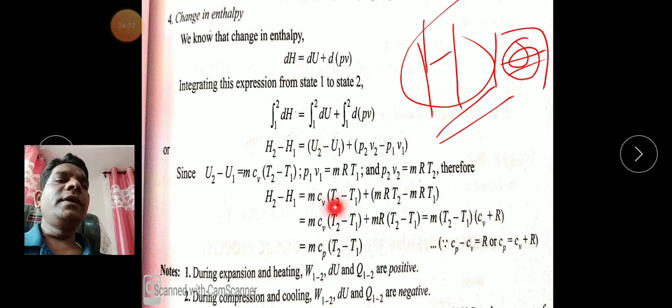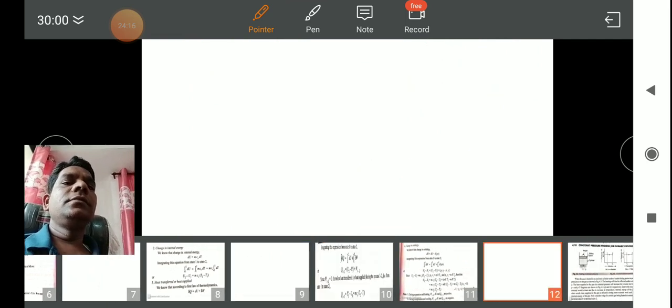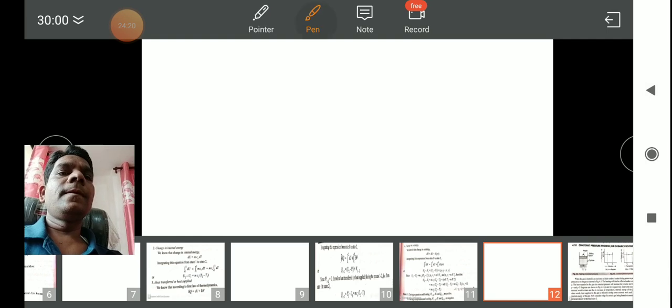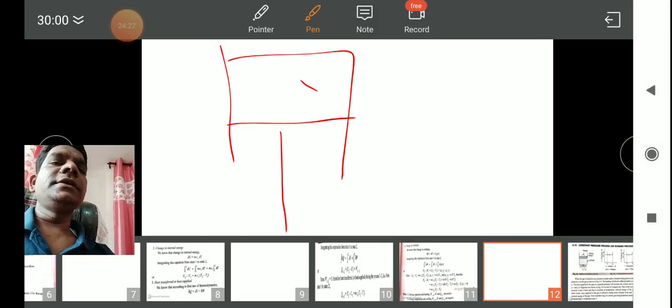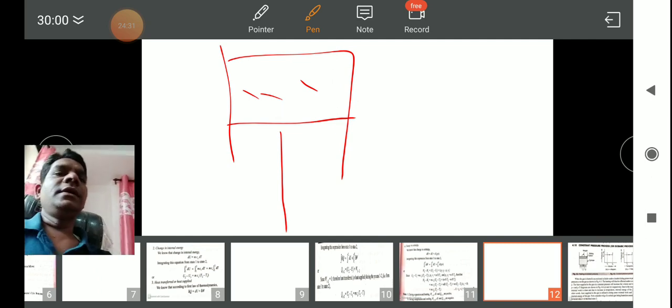So once again we calculate the enthalpy for this cylinder, this piston and this gas molecule. We have to calculate the enthalpy for the complete system. What is the formula?